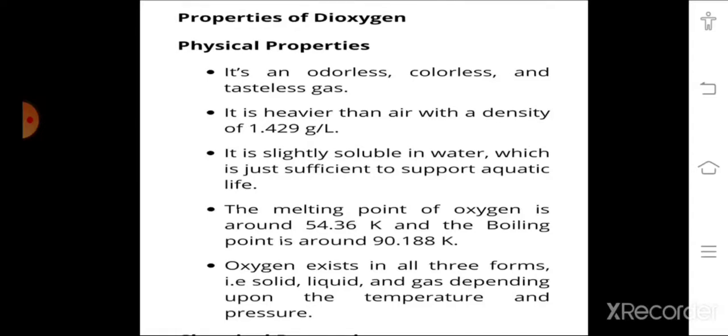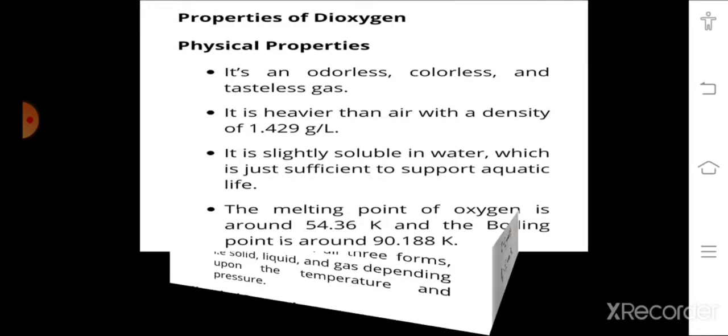The melting point of oxygen is around 54.36 Kelvin and the boiling point is around 90.188 Kelvin. This oxygen exists in all three forms, solid, liquid and gas, depending upon the temperature and pressure. Also, oxygen has three stable isotopes O16, O17 and O18. These are some of the physical properties of dioxygen.